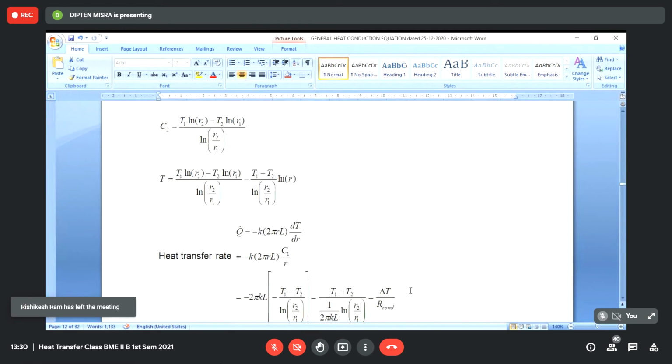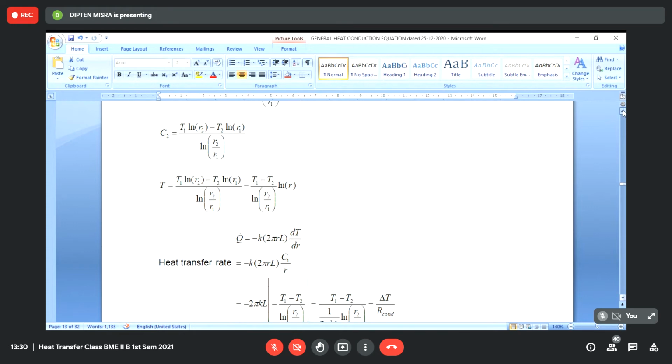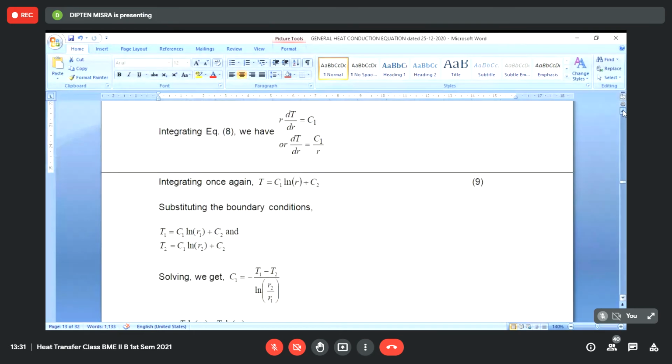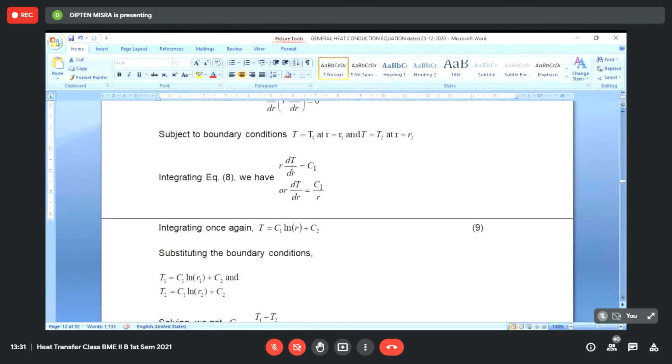If you see what we have discussed here, dT/dr has to be inversely proportional to r. No? Because we have seen that r dT/dr is equal to constant. r dT/dr has to be constant.